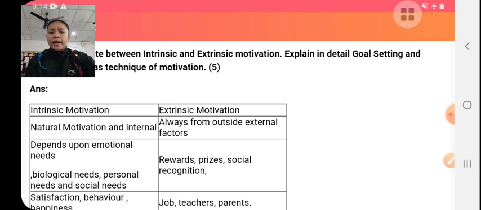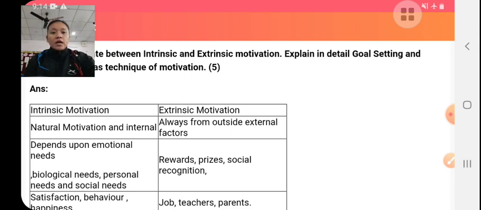The person does the activity for their own sake. He does not get anything from that activity. The person does it for their own enjoyment. This is known as intrinsic motivation. Intrinsic motivation means those motivations which come from inside of an individual. He does not get anything. And extrinsic motivation, or we can say external motivation.